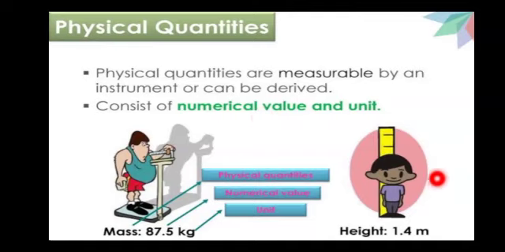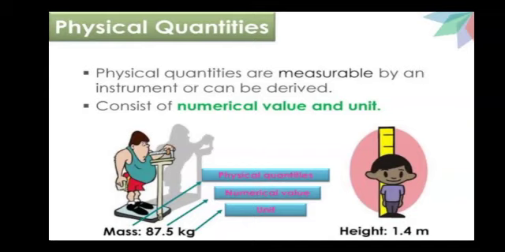The same is the case in this example. Height is given as 1.4 meter, which means we can calculate the height. Whenever we can calculate or measure anything, it is said to be a physical quantity. Height is 1.4: 1.4 is the numerical value, and meter is the unit. So whenever a numerical value and a unit are given, that quantity is said to be a physical quantity.